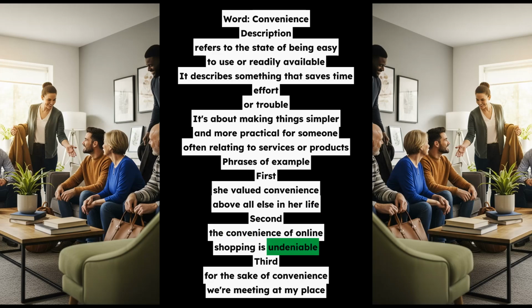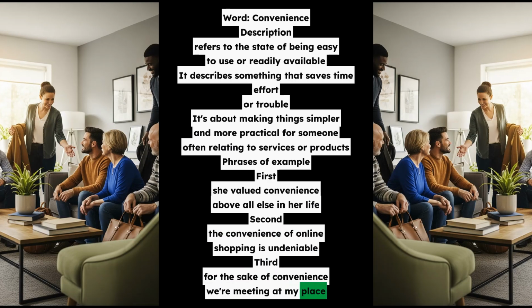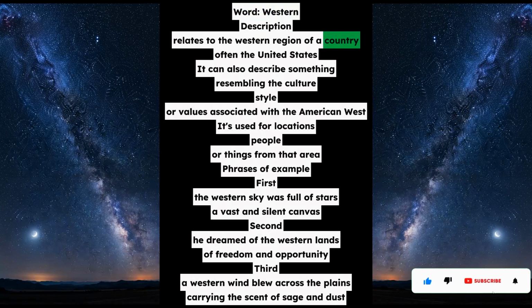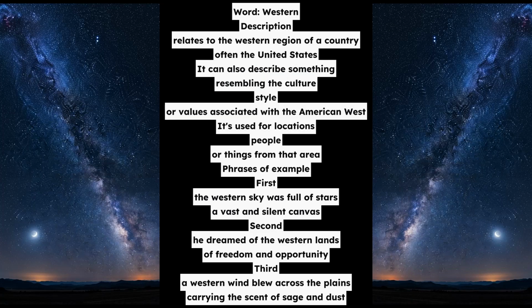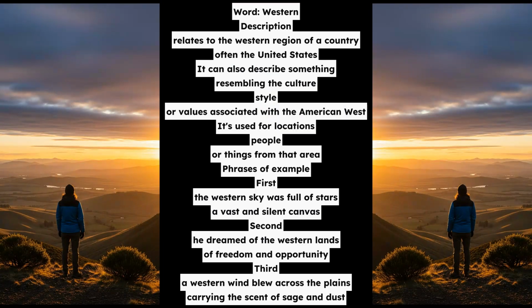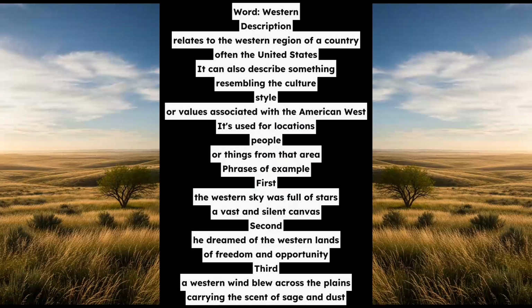Word, Western. Description: relates to the western region of a country, often the United States. It can also describe something resembling the culture, style, or values associated with the American West. It's used for locations, people, or things from that area. Phrases of example. First, the western sky was full of stars, a vast and silent canvas. Second, he dreamed of the western lands, of freedom and opportunity. Third, a western wind blew across the plains, carrying the scent of sage and dust.